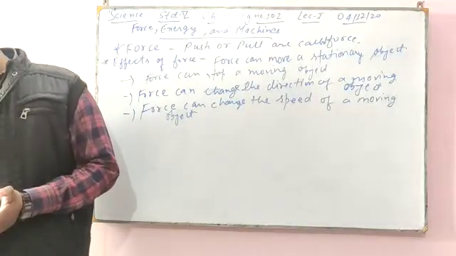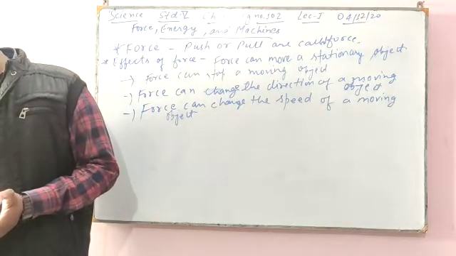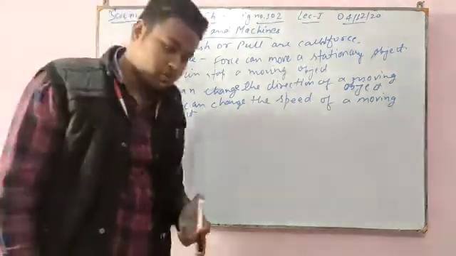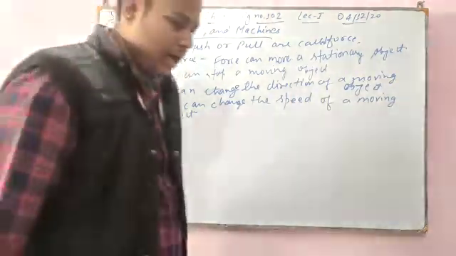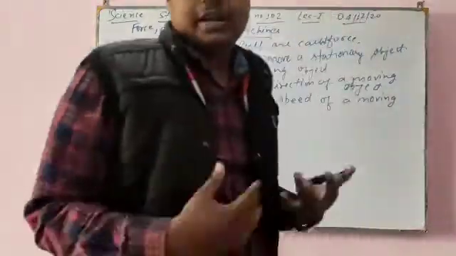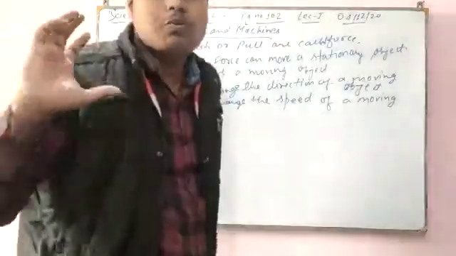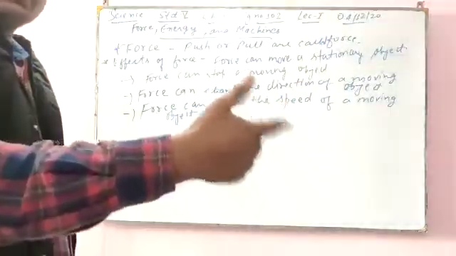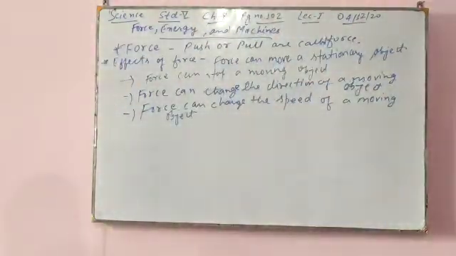When you kick the moving ball again in the direction of movement, it moves faster. When you kick that moving football again and again, it will move faster. The speed will be changed.